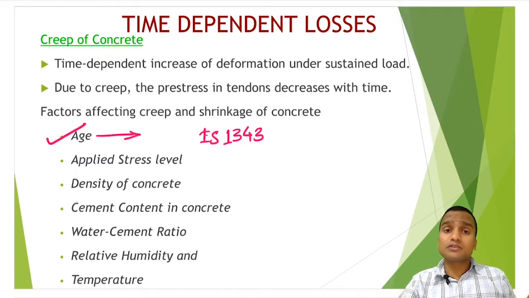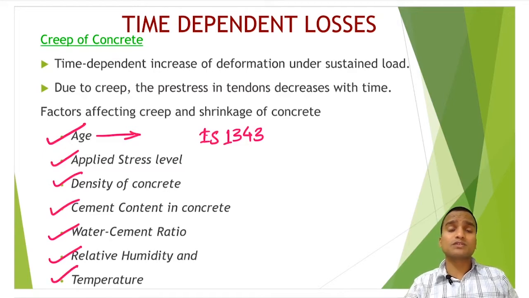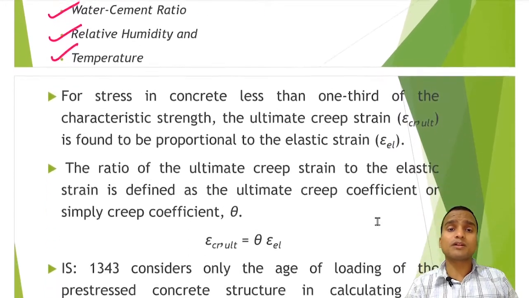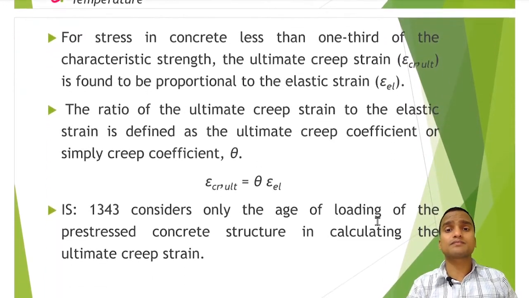And then there are also different parameters like applied stress level, density of concrete, cement content in concrete, water cement ratio, relative humidity, and temperature. So these are different factors which are going to affect time dependent losses under creep and shrinkage.